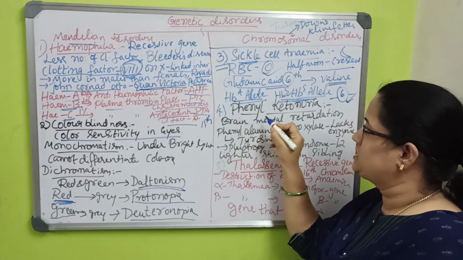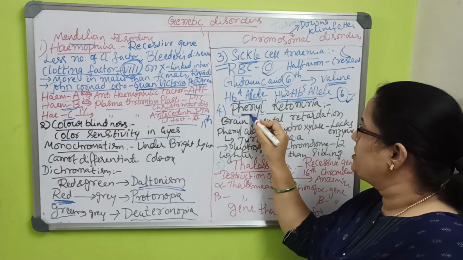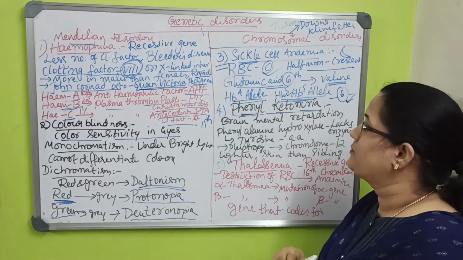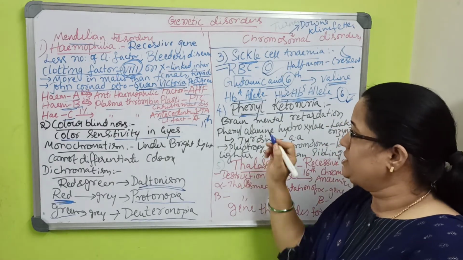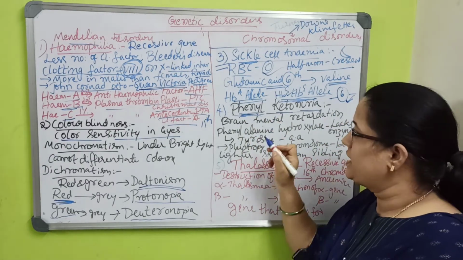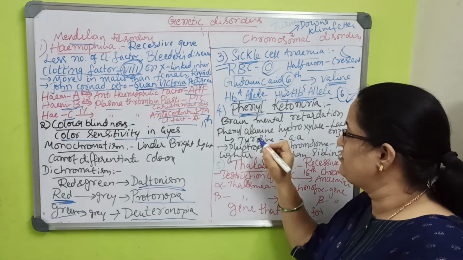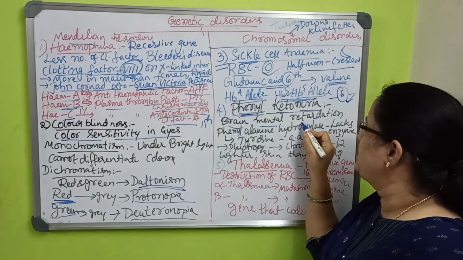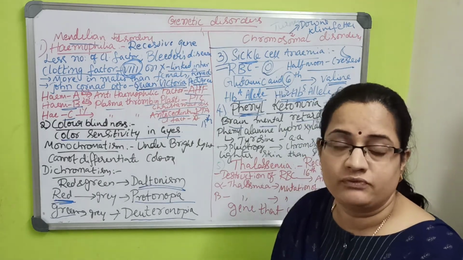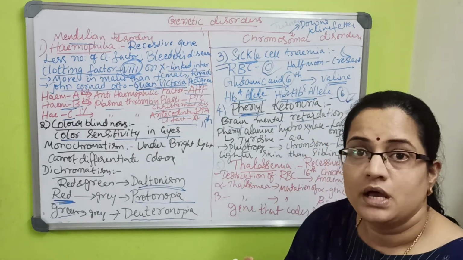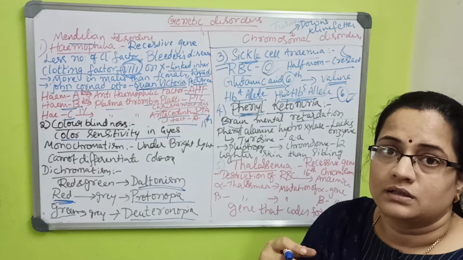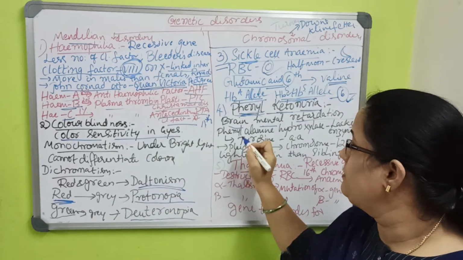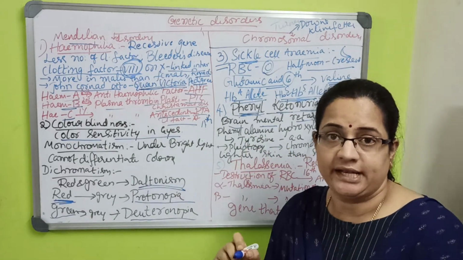The fourth disease is phenylketonuria. In the name itself, phenyl comes. You can understand by the name itself; you have to derive it from there only. The cause of this is mental retardation. The brain won't work properly. This is inborn. In the mother's womb only the child will get it. By birth the disease will be there, which is coded by this gene.